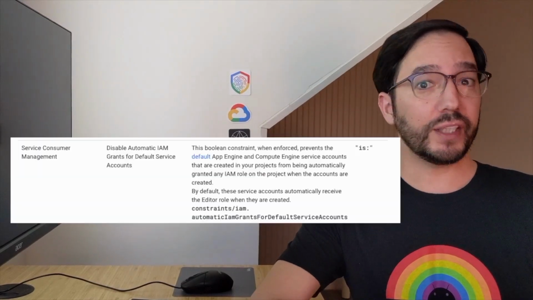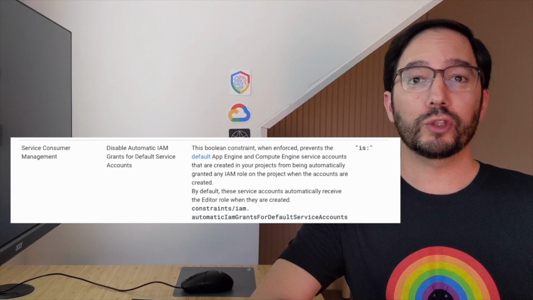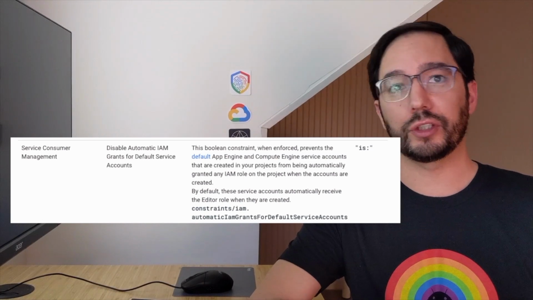I had the privilege of working with Allison and Dylan. As a result of our collaboration, we at Google Cloud launched several features that help customers address concerns. On the prevention side of things, we now have an org policy constraint that prevents the editor grant to the default service accounts for Compute Engine and App Engine. And we advise customers to turn it on. We recommend that customers create custom service accounts with the necessary set of permissions on the target resources, as opposed to the broad project-level editor grants.